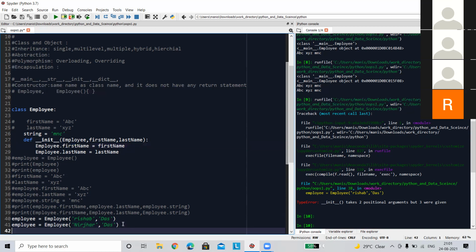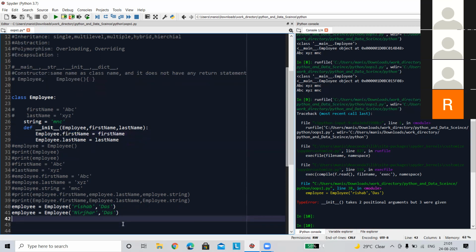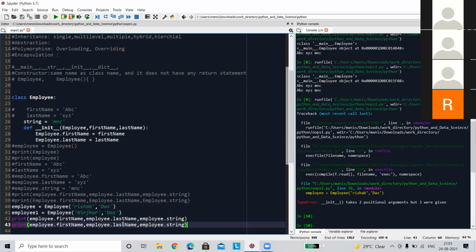Okay, so let's print it. There is one error that I have written. The object name should be unique. Remember, I need to do this.